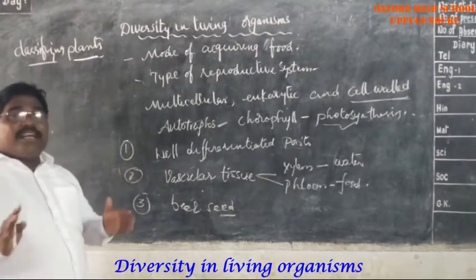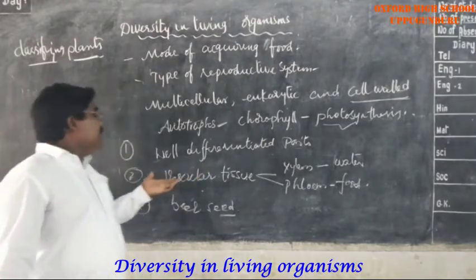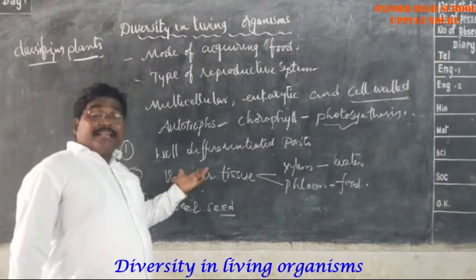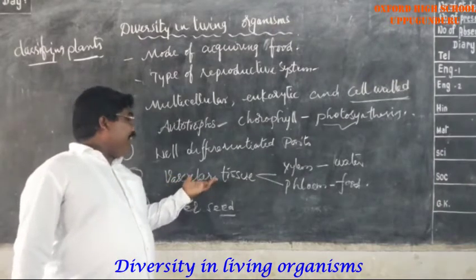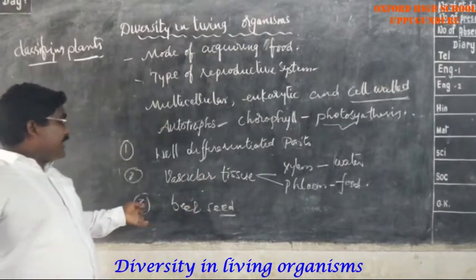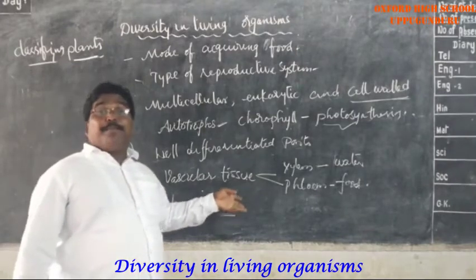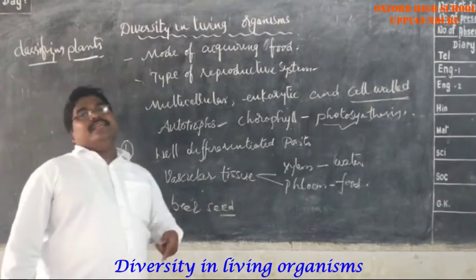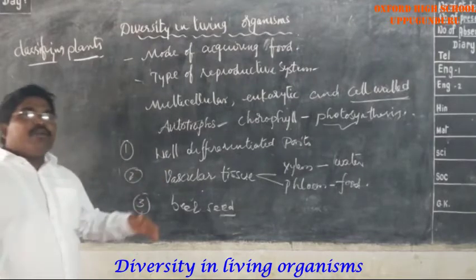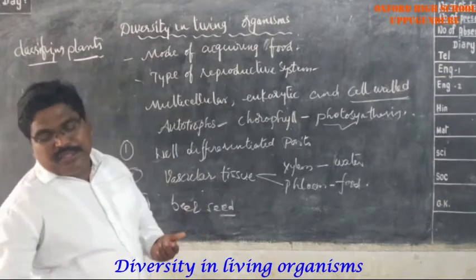Okay, so the first level of classification among the plants is done on the well-differentiated parts. The second level of classification is done among the plants by the vascular tissue, whether it contains vascular tissue or not. The third level of classification is done among the plants on the basis of the capability of having seed. Do you understand this? These are some of the reasons. Now I am going to explain more things about classifying plants by seeds.